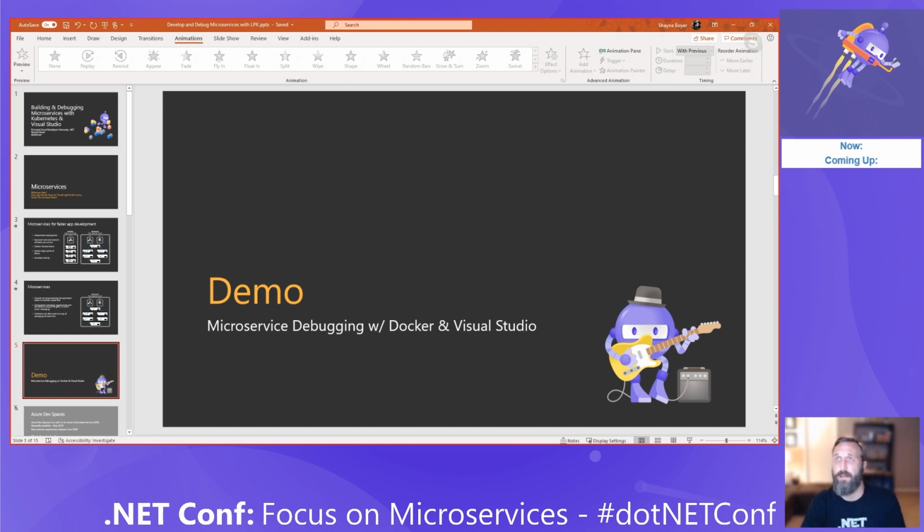It's going to ask me my targeted OS, and I'm going to choose Linux here, so I want to use Linux containers. What this does for me right away is it inspects the application that I have, and it understands that I'm using a .NET Core application. It automatically adds a Dockerfile for me. It understands that I'm using Core 3.1.